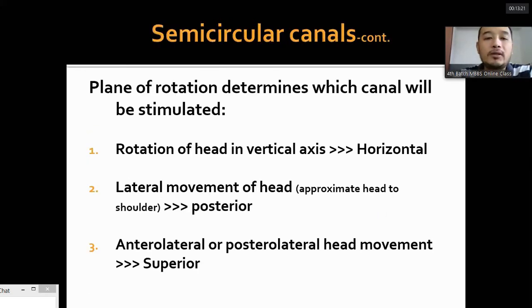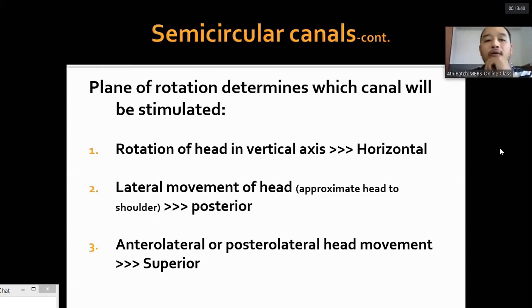Now, the semicircular canals. The crista ampullaris in the semicircular canals are the sense organs of the semicircular canals. They detect the rotatory movement of the head. They don't detect linear movement; they detect rotatory movement.